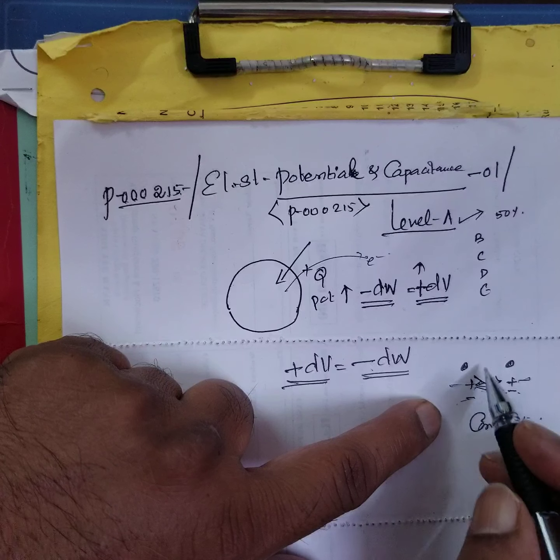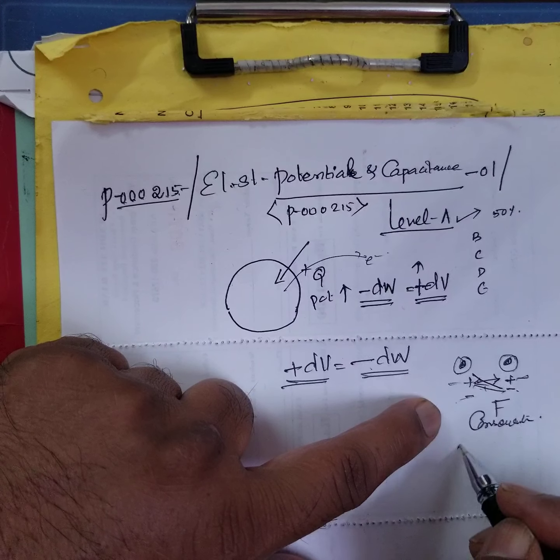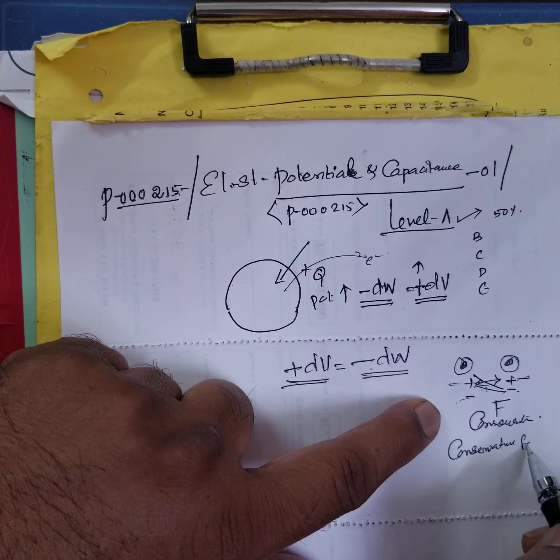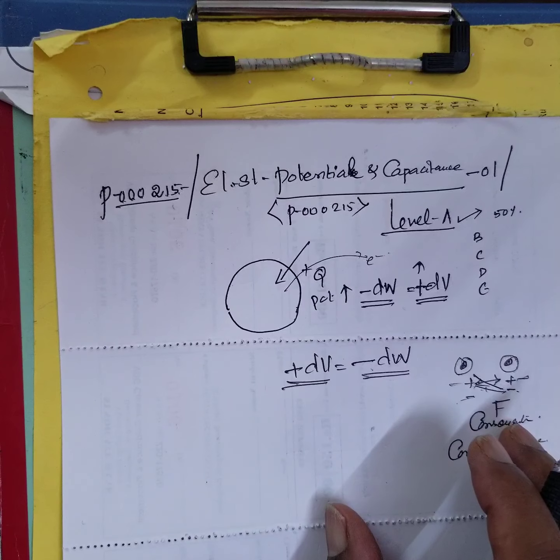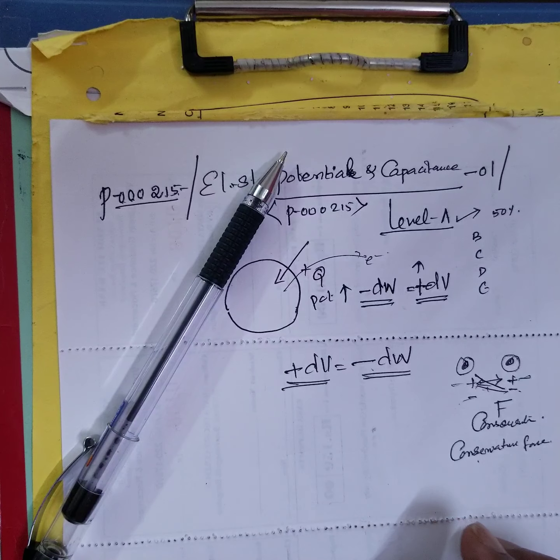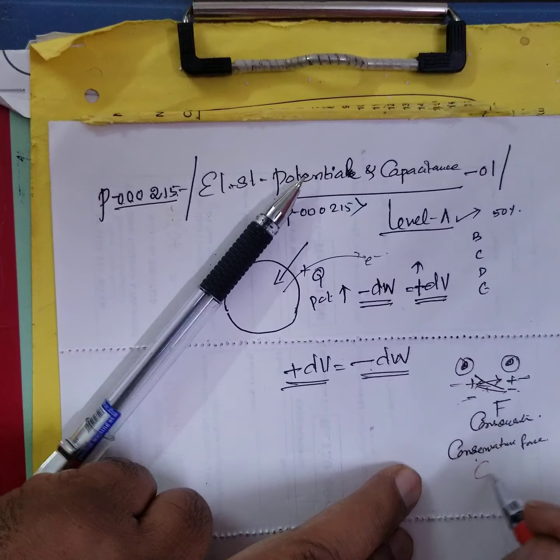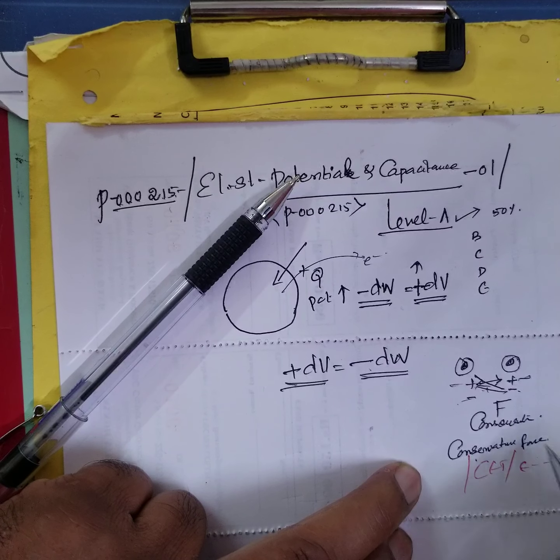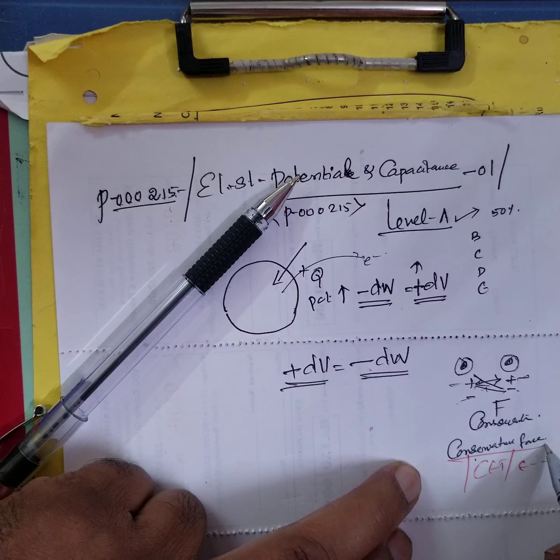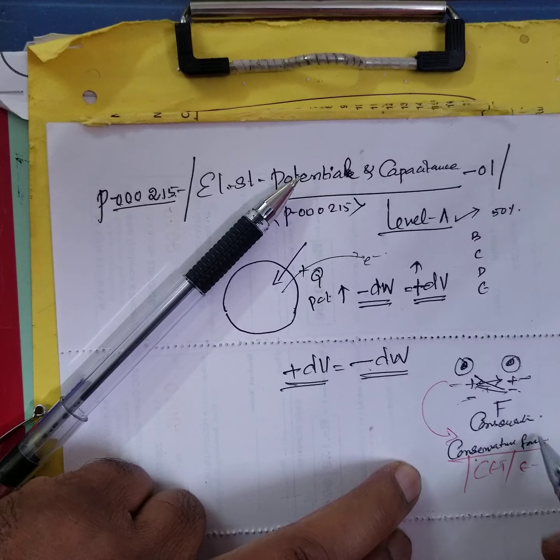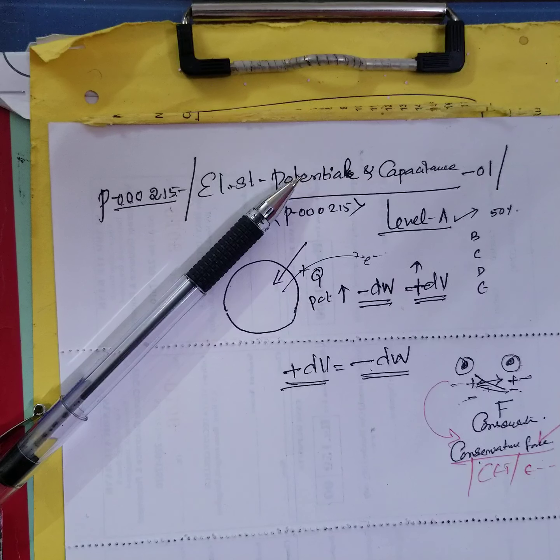Therefore, for any stationary charge, the force is called conservative force. When the entrance exam, the CET exams or any entrance, they will ask: Coulomb's force between two stationary charges, conservative or non-conservative? You tell it is conservative.